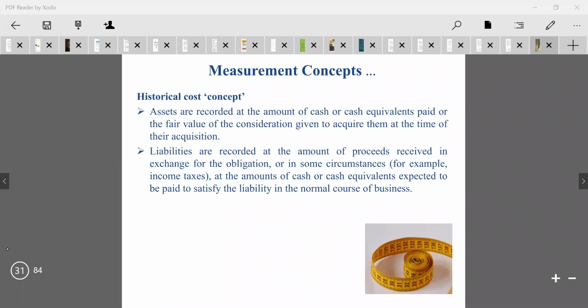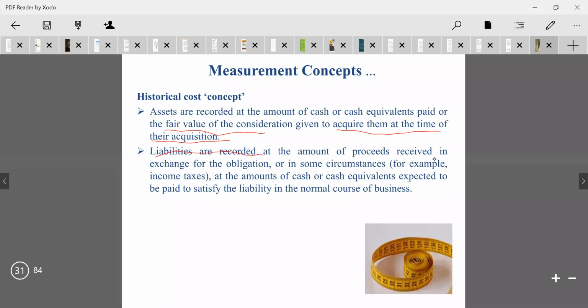Or else sometimes it will be the fair value concept, there also we need to be considered. It will be always at the time of the acquisition of an asset. When we acquire an asset, this historical cost concept is applied like this. In the case of liabilities, whenever the liabilities are recorded at the amount